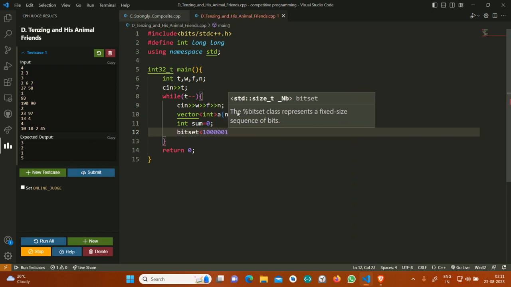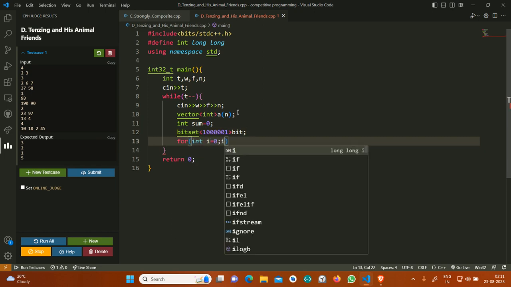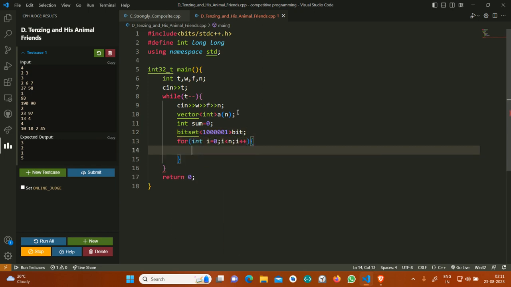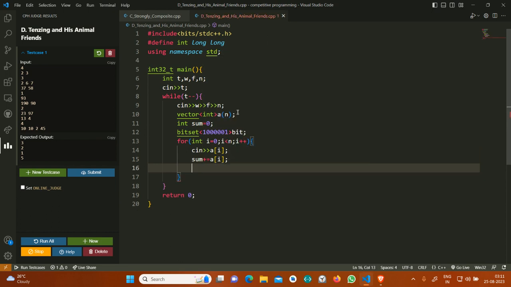Why I'm taking 10 to the power 6 plus 1, because I have already explained this: the strength of the monster is at most 10 to the power 4, and there can be at max 100 monsters. So 10 to the power 4 into 100 would be 10 to the power 6. So I will take the strength of the monster, then I will add it to the total sum, and I will also update the bit.